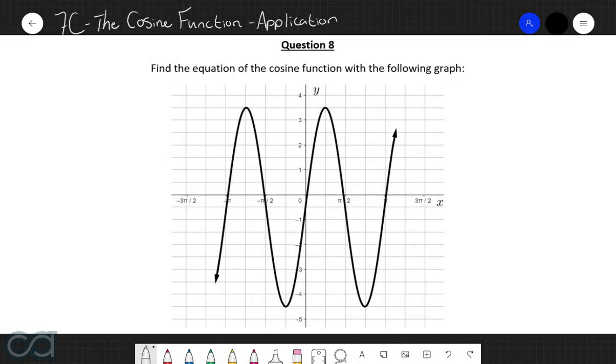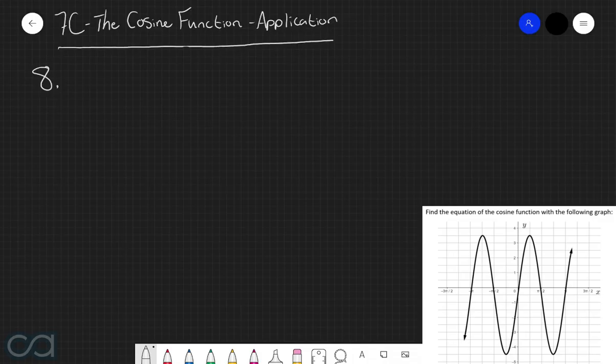Question 8. Find the equation of a cosine function with the following graph. Alrighty, so with a question like this, our ultimate goal is to write our cosine function in the following form, of y equals a cos of b multiplied by x take c plus d. And so what we need to do from here is find the values of a, b, c, and d.